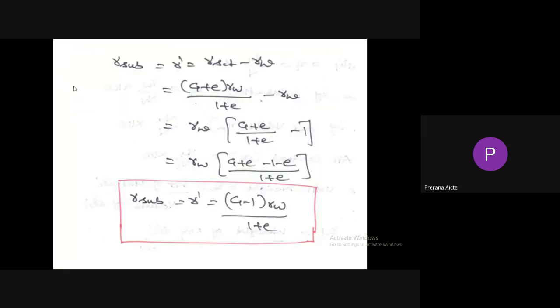Gamma submerged is also indicated by gamma dash. Gamma dash equals gamma sat minus gamma W. If you simplify, gamma submerged is equal to (G minus 1) into gamma W by 1 plus e, where G is known as the specific gravity of solid particles and e is known as the void ratio.